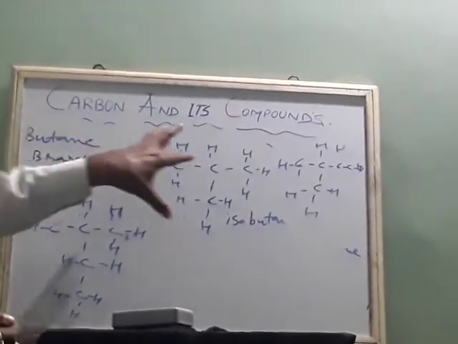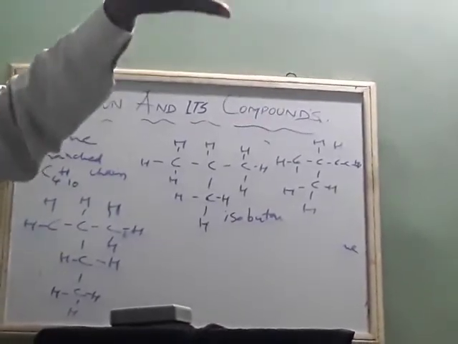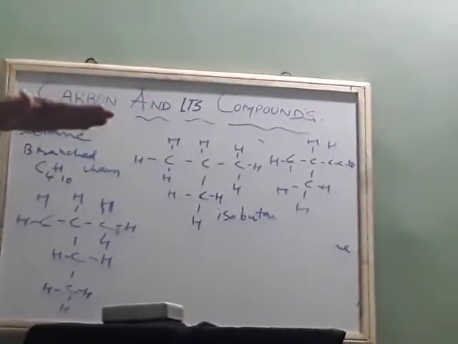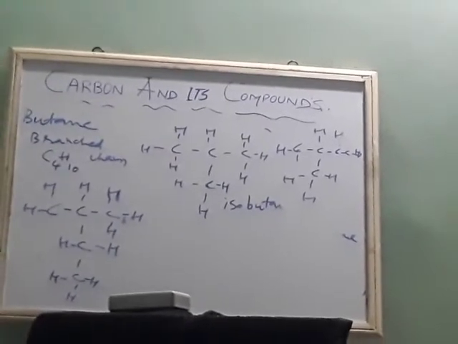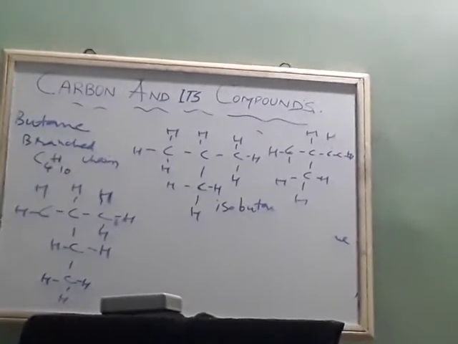But when you write the electron dot structure, these also satisfy. So these are all called alkanes, which have single bonds.